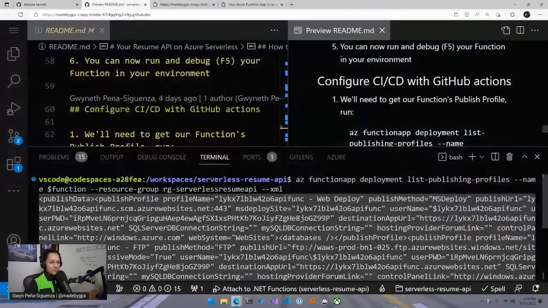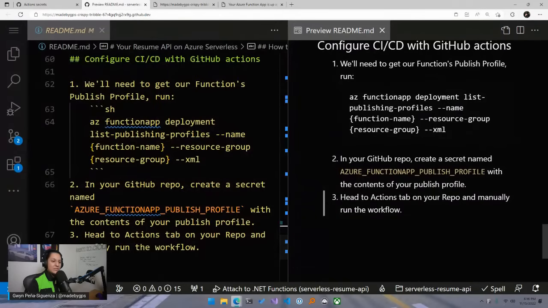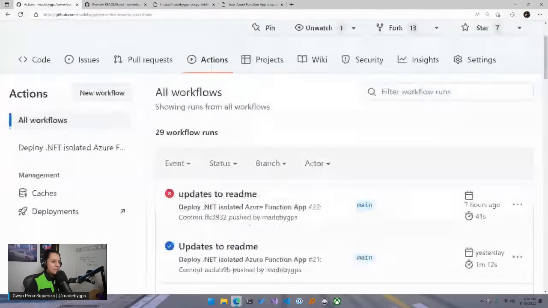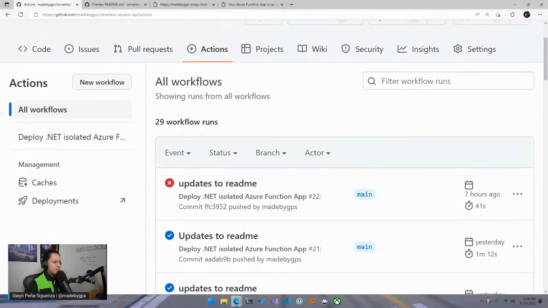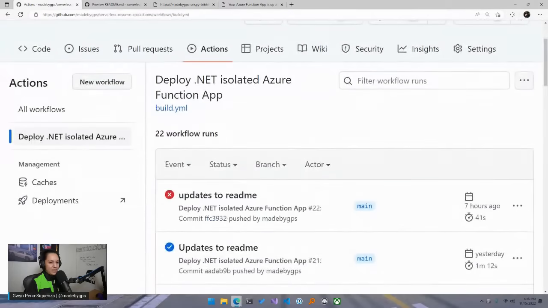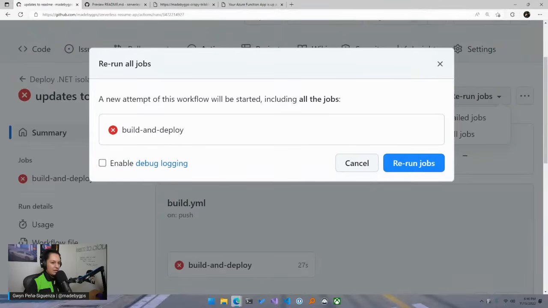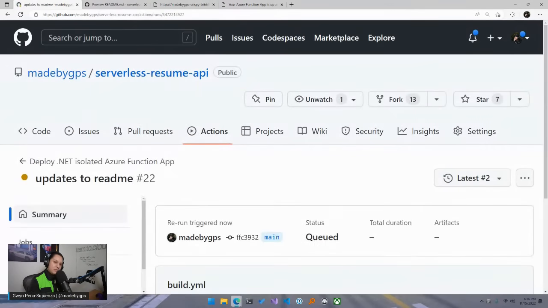So back to the README. We're going to close this here. And now it tells us to head to the Actions tab on your repo and manually run the workflow. So we can go back to our serverless resume API and then just hit Actions. I have a couple of errors here, of course, because I configured it and then removed everything so I could do it live with you all. On the left side, you should see Deploy .NET Isolated Azure Function. Click on this last one here and hit re-run failed jobs. Actually, re-run all jobs, and then hit re-run jobs. And they should deploy for you as well.